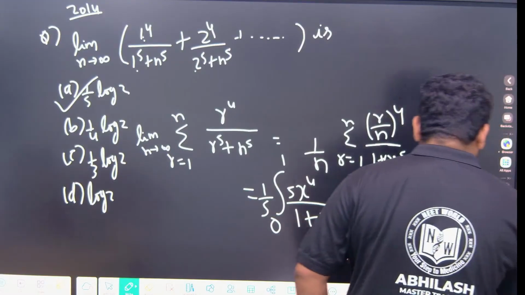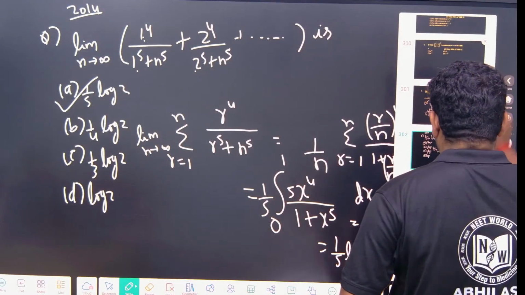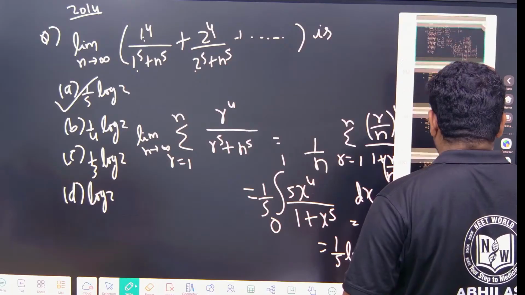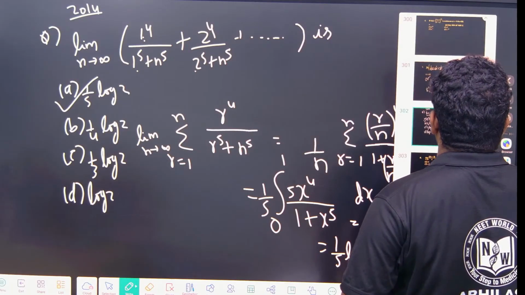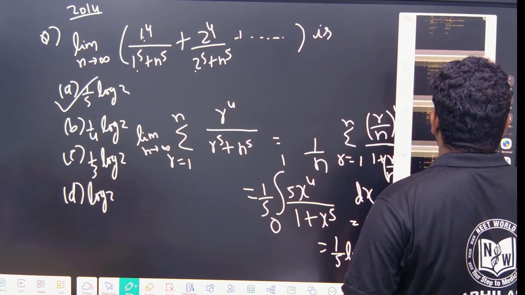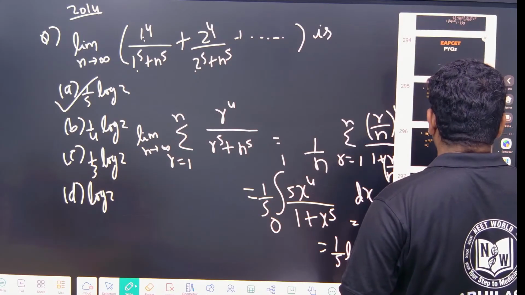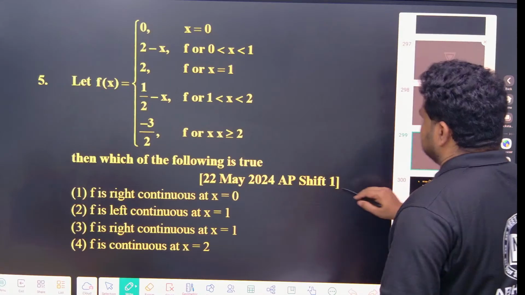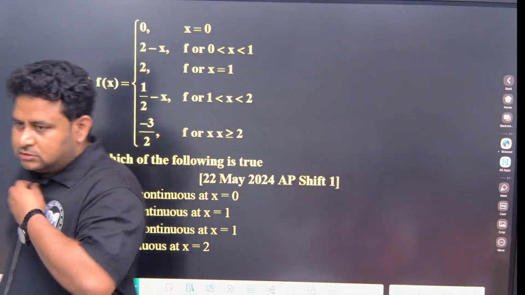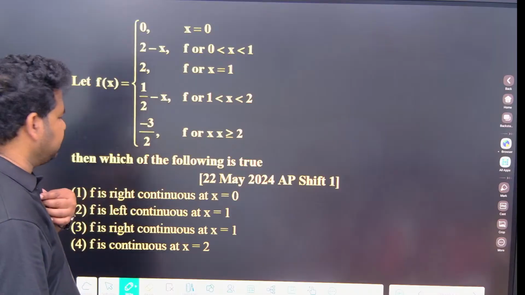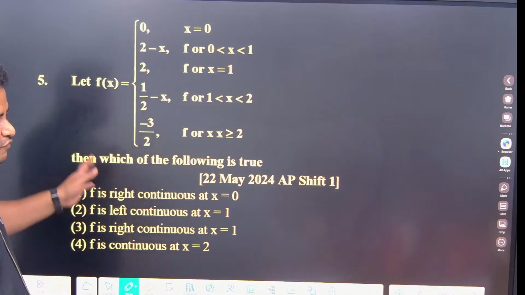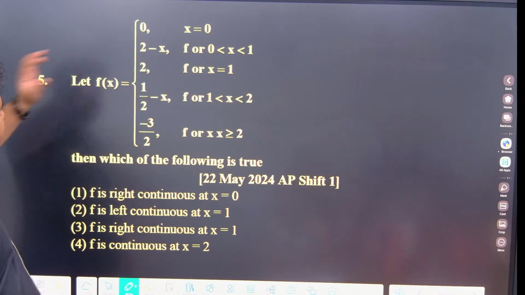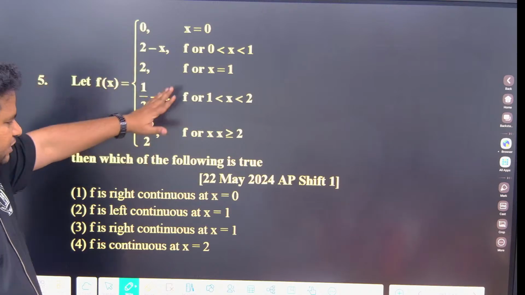Okay, now look at this question. They asked this question in AP 2024; 2025 we will be solving later. They are telling, let f of x be as given, then which of the following is true?